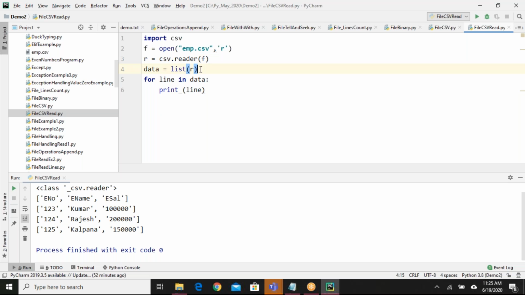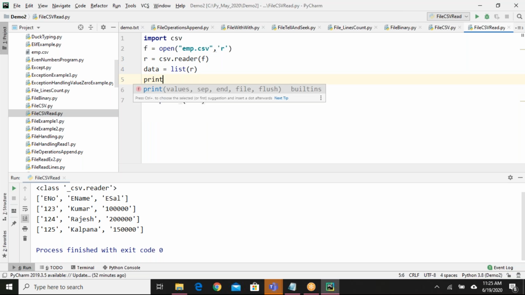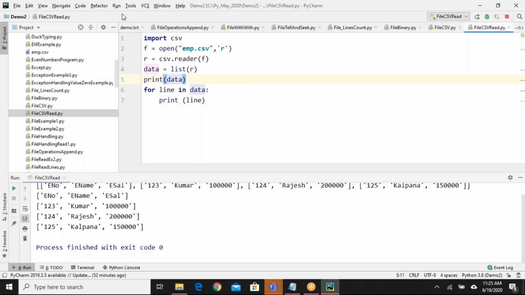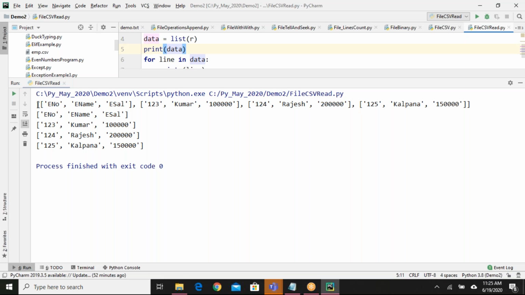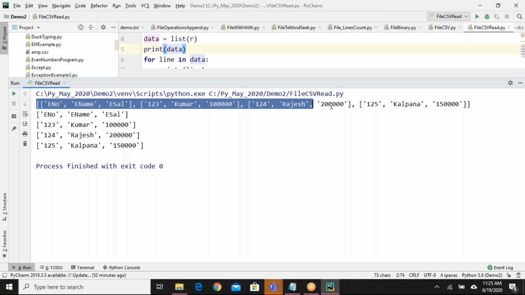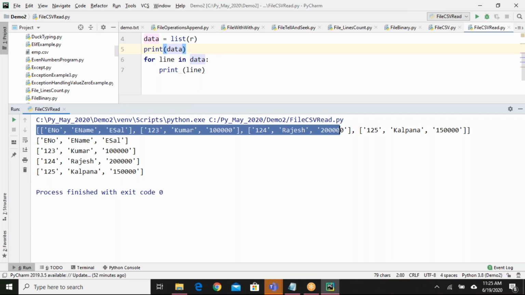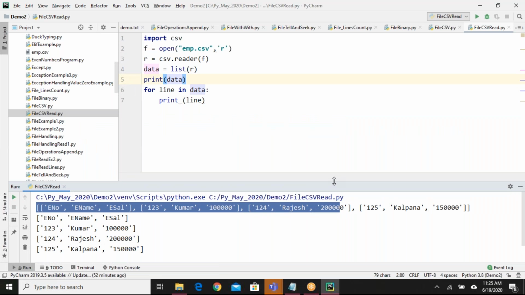No. Let me print data, then you will understand. Print data. Okay. Data is a list of list items again. See here, data. Okay, it's a list again and a collection of list items here. Every row in the CSV it is returning as a list. Okay, then it's correct, sir.